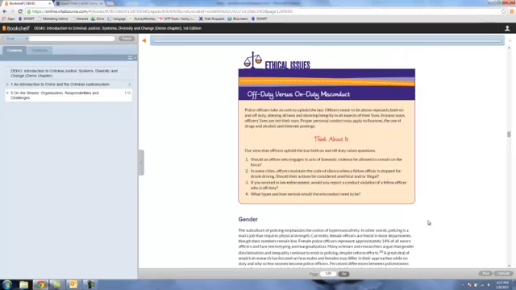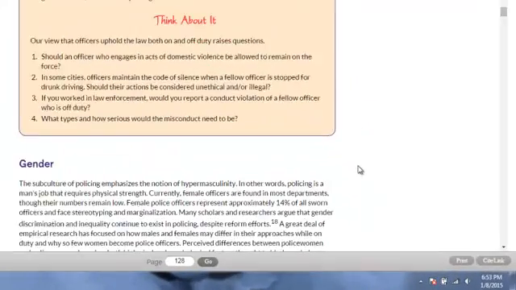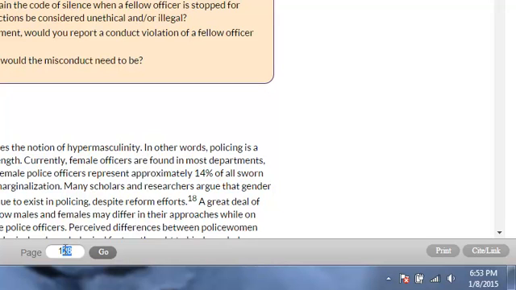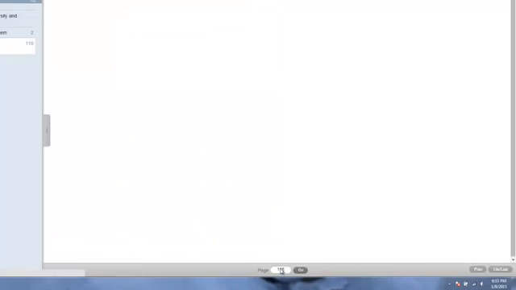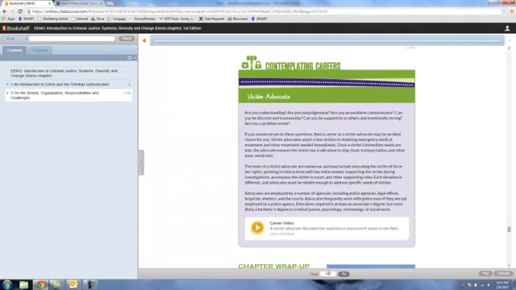Here students will be introduced to ethical issues boxes. These hypothetical situations give students the opportunity to try their hand at applying the chapter's concepts to real ethical issues often encountered in criminal justice. Many students are interested in careers in criminal justice. Let's turn to page 141.